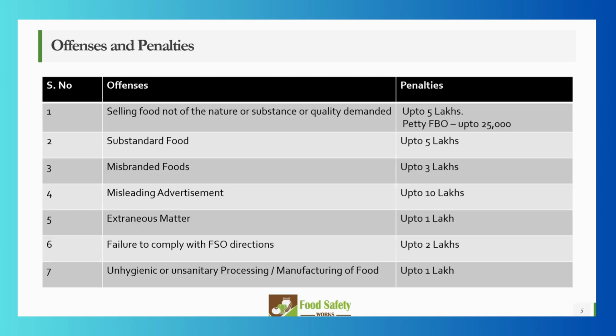If, let's say, today the FSO has come into your premises and issued a notice to you and you are not able to comply with those regulations, or you are not able to revert back to them, then a fine of up to 2 lakhs can be levied on you, on the FBO. Unhygienic and unsanitary processing or manufacturing of food, up to 1 lakh.